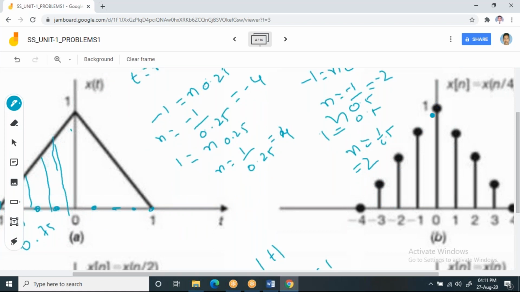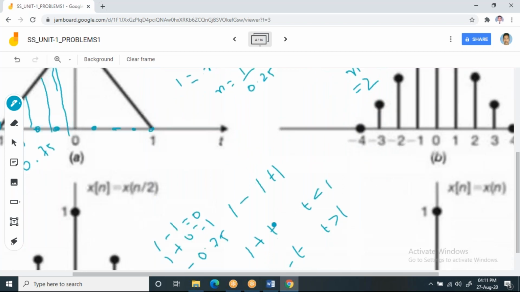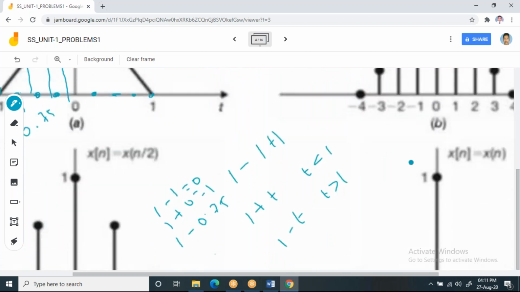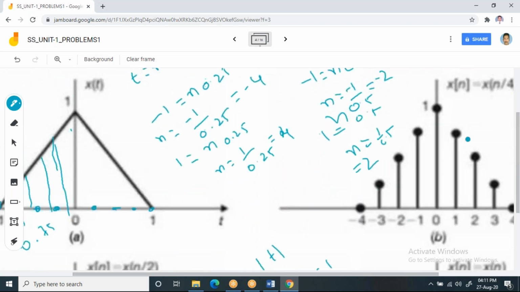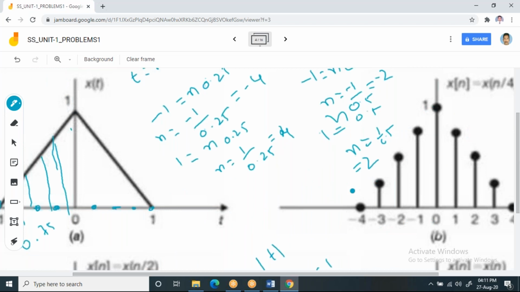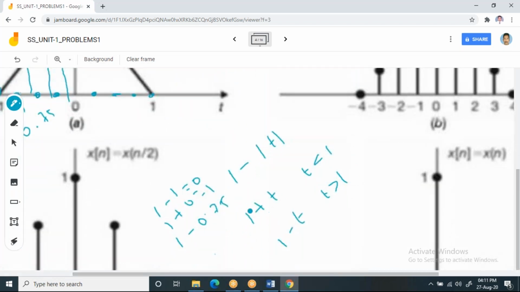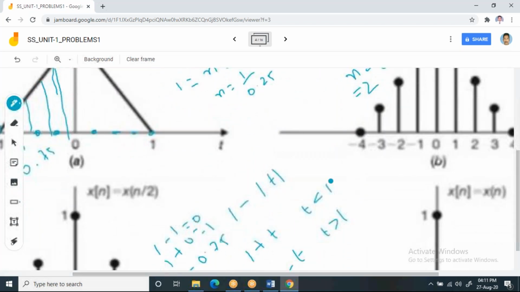Please try to understand this. How will you get this amplitude? From this equation only you will get that. Please try to understand this. The amplitudes also you'll get from this equation only. You just substitute it, you will get the answer 0.25. Correspondingly, you will get the samples also.